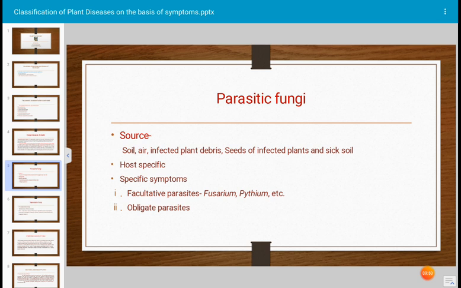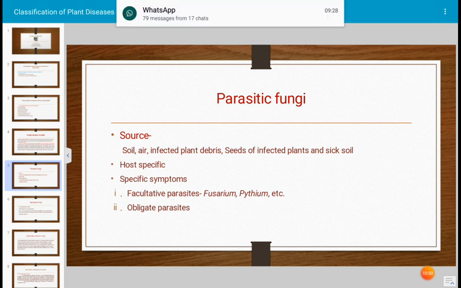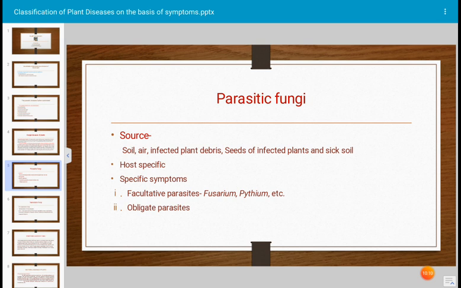What is the source of parasitic fungi? Where do they occur? Air is a source of parasitic fungi. Several types of spores, zoospores, are easily carried away, blown away by air. Air is a source of fungi, fungal spores, etc.